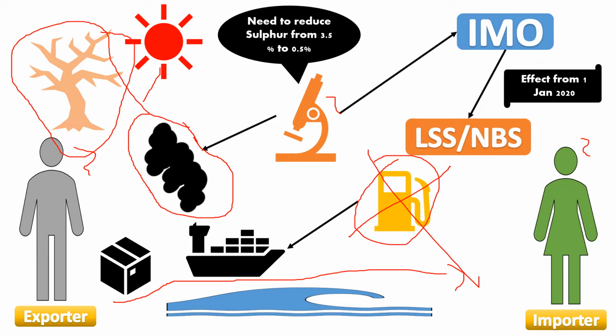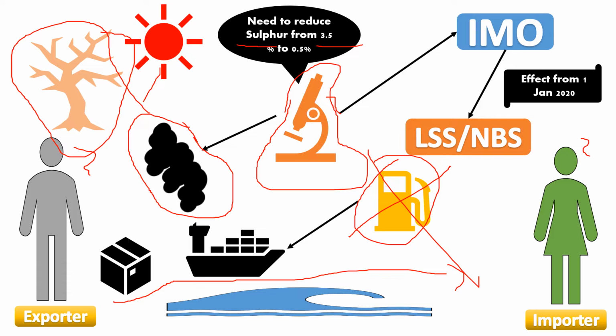So what is the second option? Researchers worked hard and found that one element available in fuel is called sulfur. It is very dangerous and a cause of dangerous pollution. Generally sulfur is available in fuel at 3.5%. If we reduce its quantity from 3.5% to 0.5%, then the dangerous level of pollution will automatically decrease.